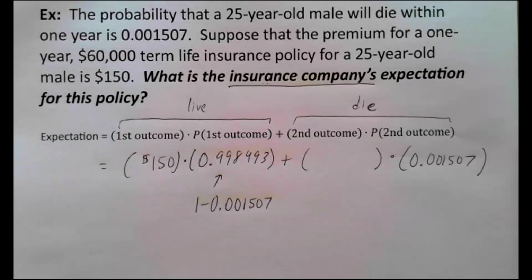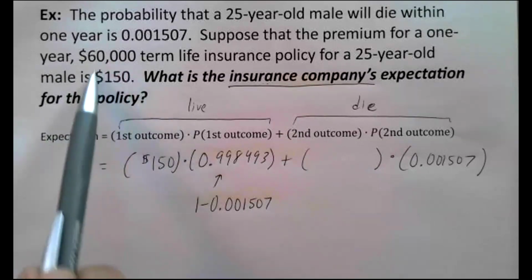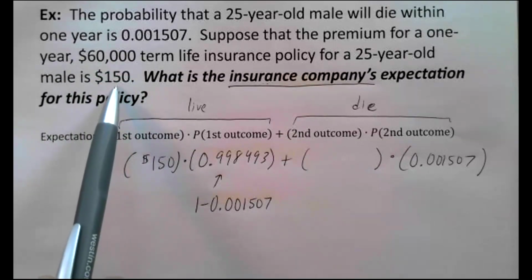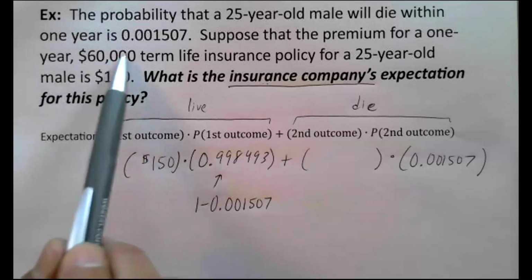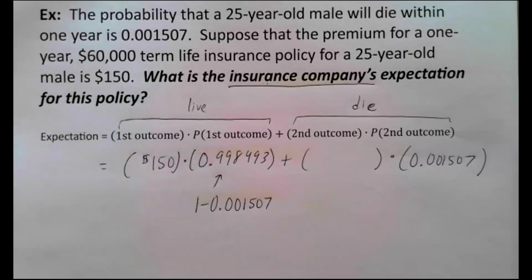And the reason is because they're not actually out $60,000. If the person does die, the insurance company is not actually under by 60,000 because we have to remember when this whole thing started, they were already up by $150. The person had to pay $150 just to buy the policy. So they're not out the entire 60,000 because they started up $150.